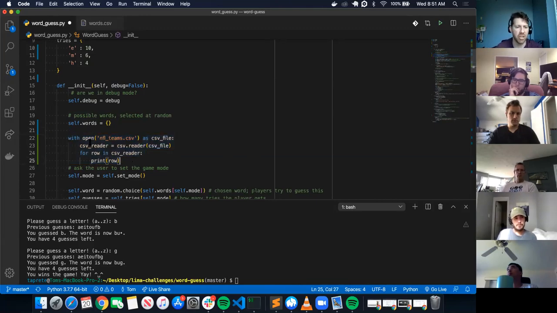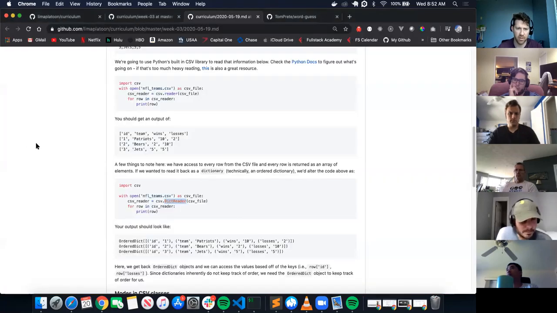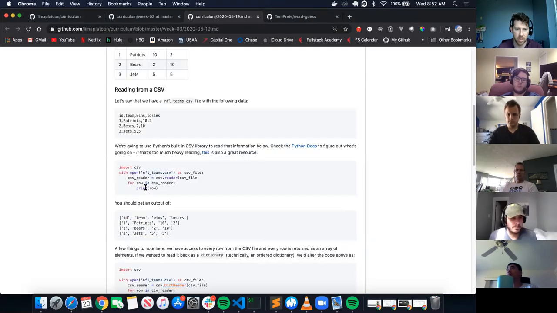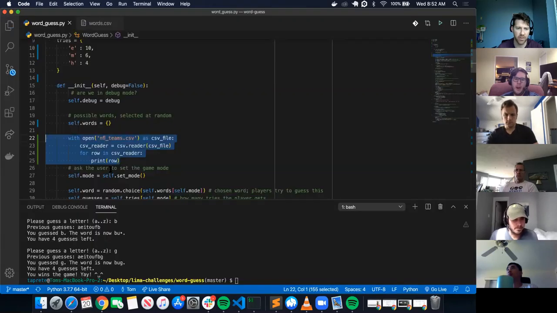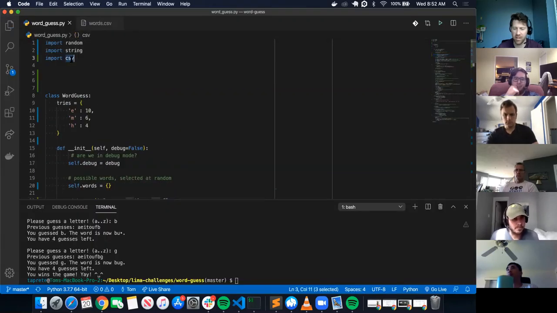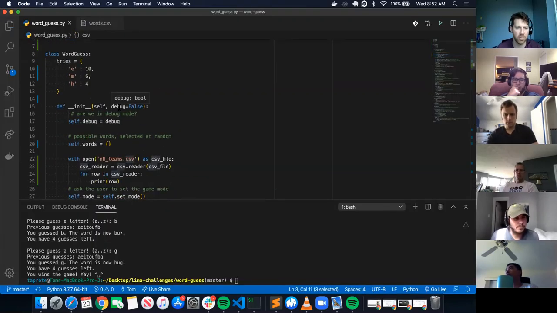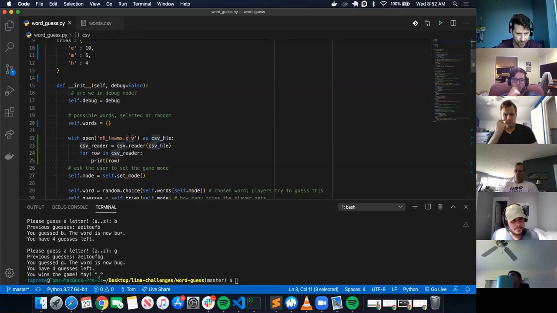But for right now, I'm just going to keep it inside the init, this whole logic. I literally just copied this from the lecture. First thing I need to do is import csv, because csv is a built-in module in Python.